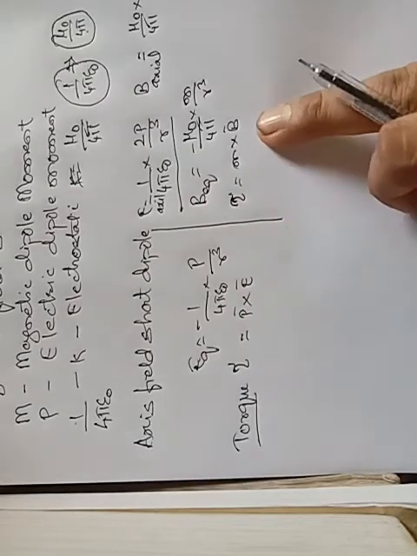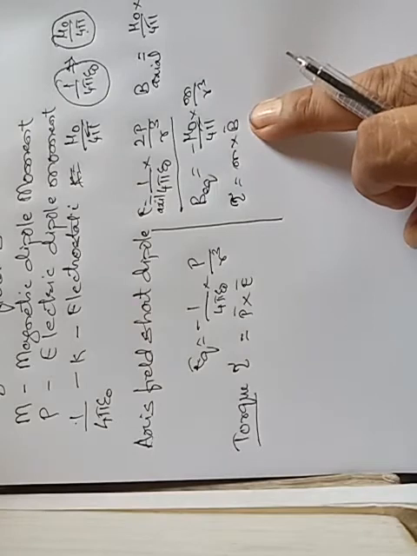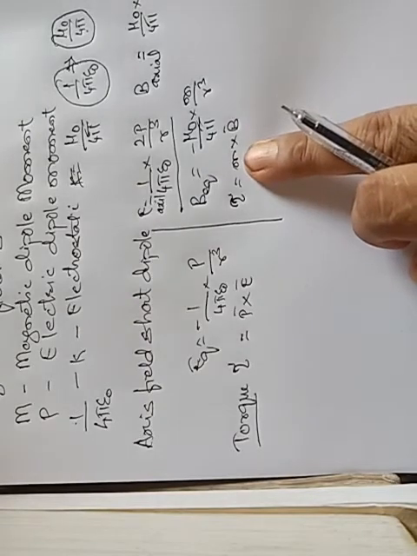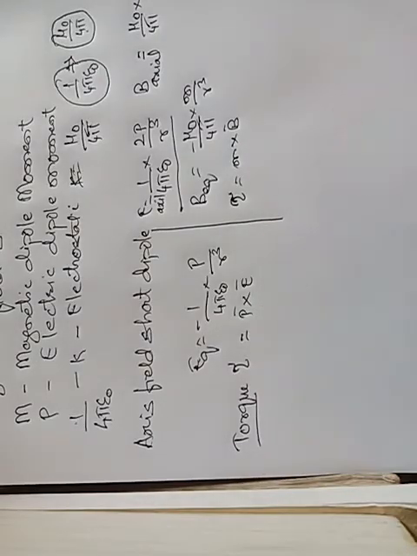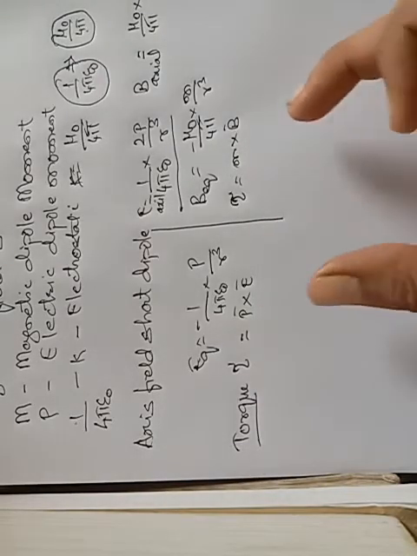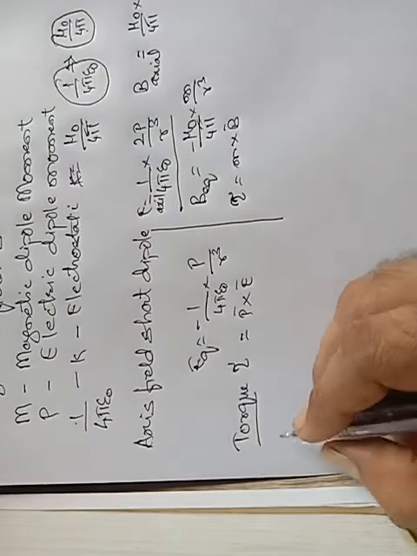In case of magnetism, B is the magnetic field, it is multiplied by the magnetic dipole moment, so m into B will come. So torque is clear. Now what is the external energy?